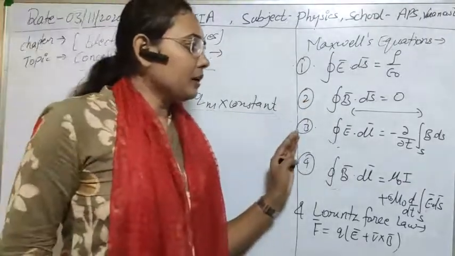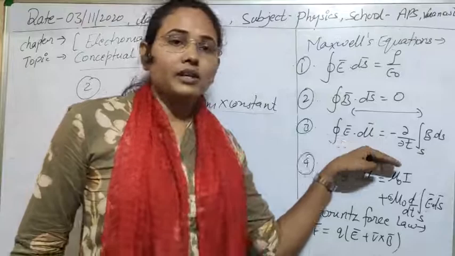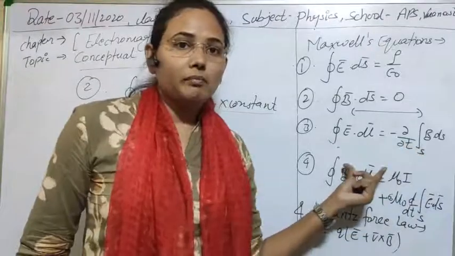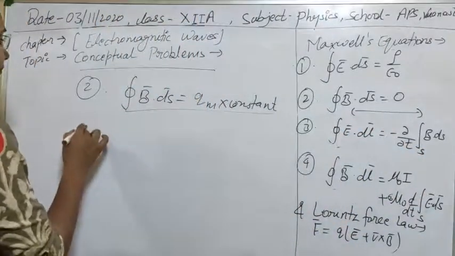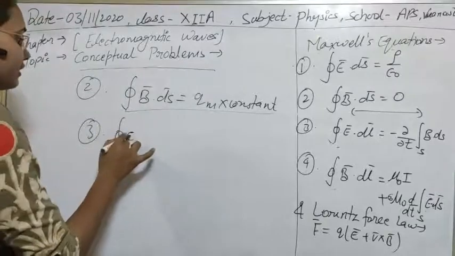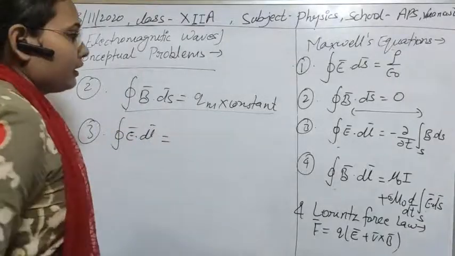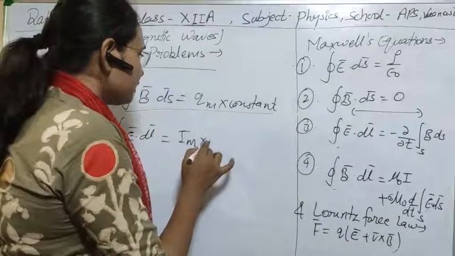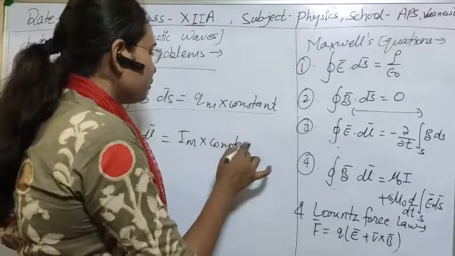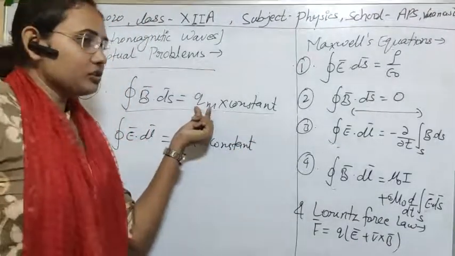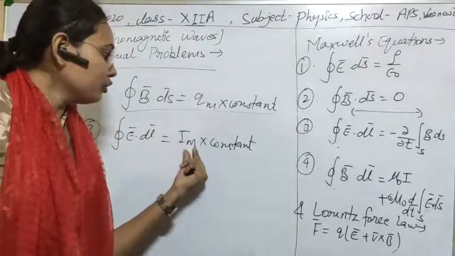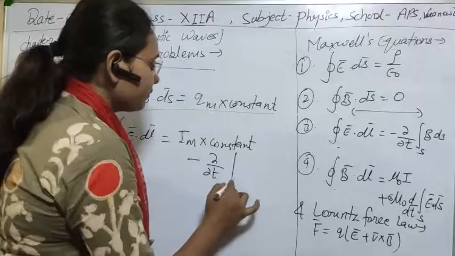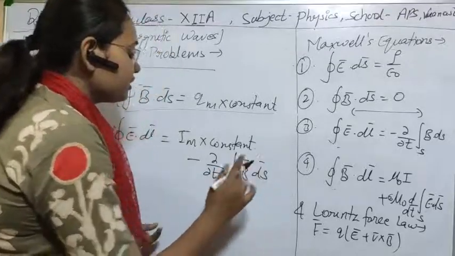And also there will be a modification in the third equation, as here also we have seen that there is no existence of a magnetic field. So if magnetic monopoles existed, then obviously this equation should change, and there should also be the introduction of current in the circuit. Suppose this is the charge due to the magnetic monopole, and IM is the current due to the magnetic monopole. So here there should be the addition of this in the equation. So finally the equation will be of this form. So this is the modification.